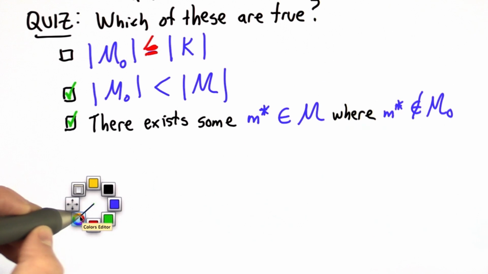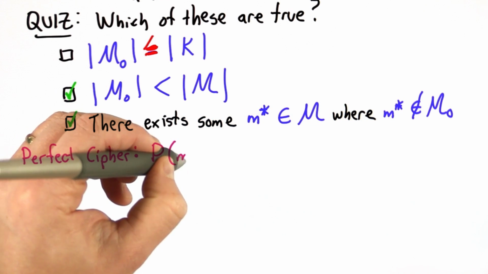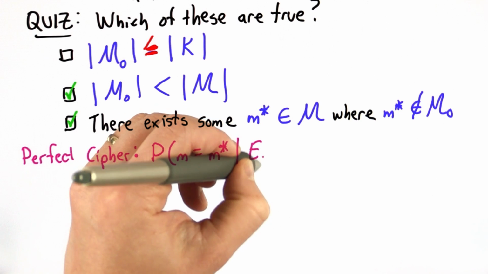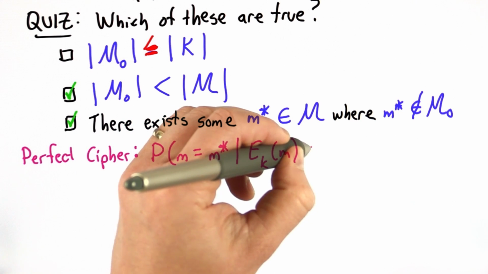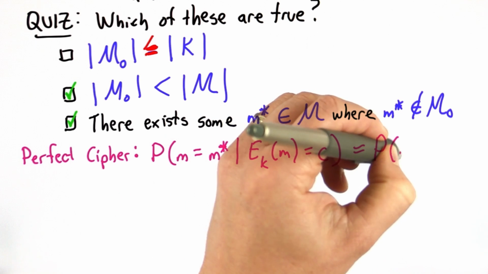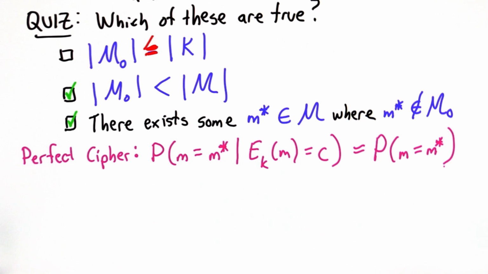Well, let's remember our definition of a perfect cipher, and that was that the probability that the message is some particular message, given the ciphertext, without knowing anything other than that ciphertext, is equal to the probability that M star was the message beforehand. That probability hasn't changed.